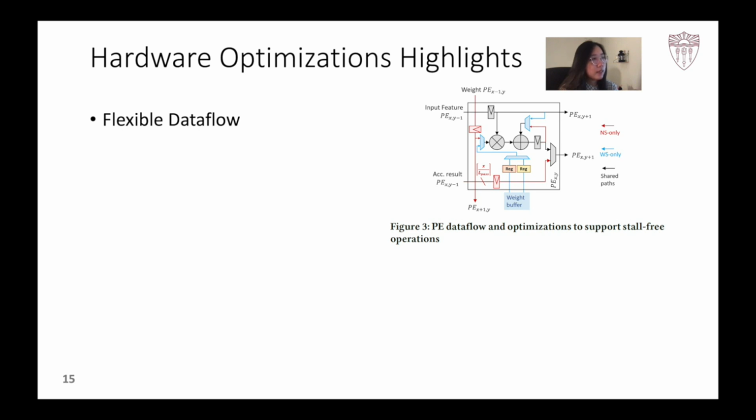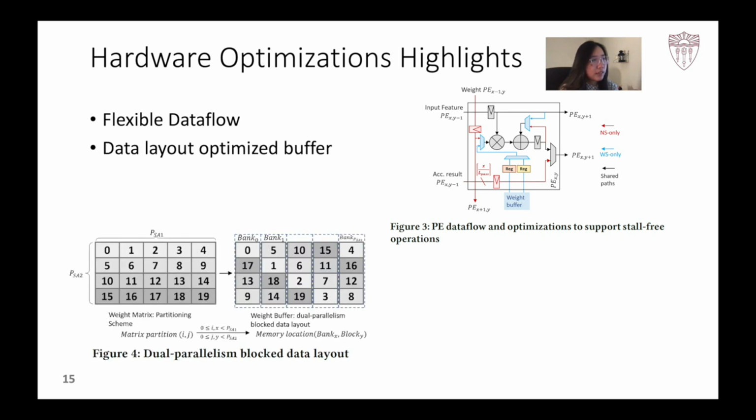Furthermore, since different data flows require different memory access orders, we support fast data access in both data flows by storing the kernels in the buffers in a shifted blocked layout so that PEs in the systolic array can access kernel data in both normal order and transposed order.